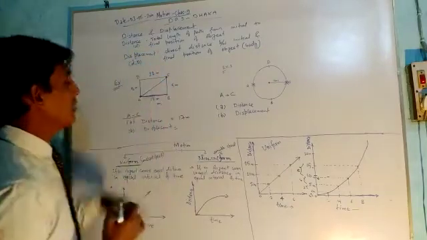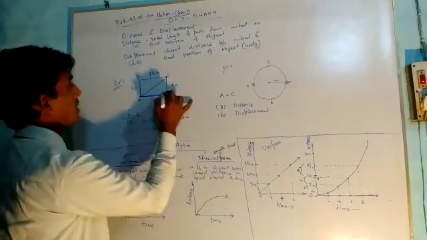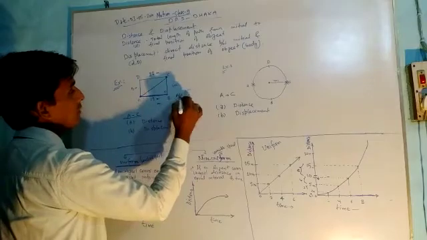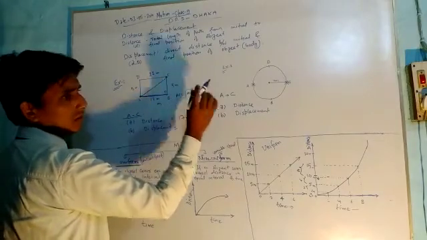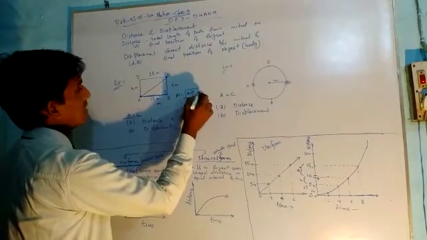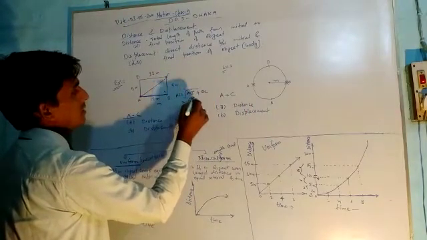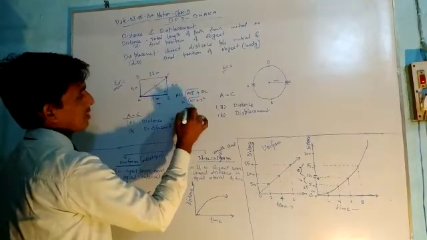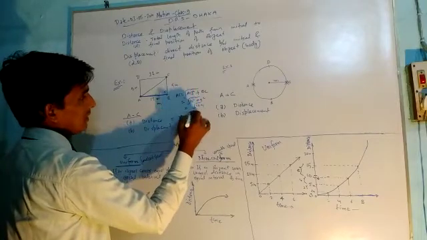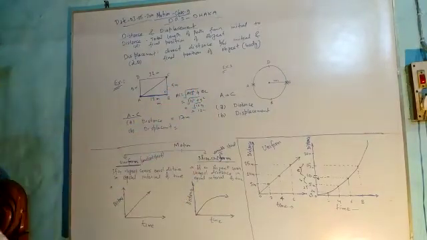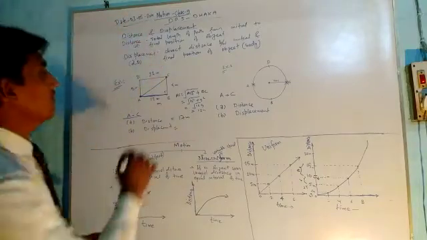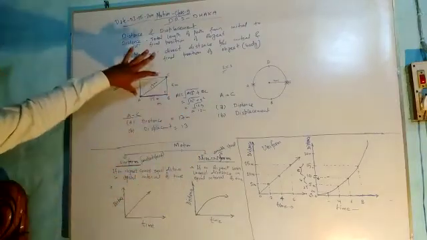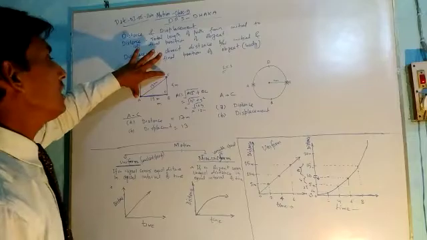The shortest distance between the initial and final position will be the length of this path. How much will it be? If you apply Pythagoras theorem here, AC square will be equal to AB square plus BC square. AB is 12, so 12 square, and BC is 5, so 5 square. You will get 169, that is 13 meter. So the displacement will be the length of AC, that is 13 meter. This is the shortest distance between the initial and final position, which is called displacement.